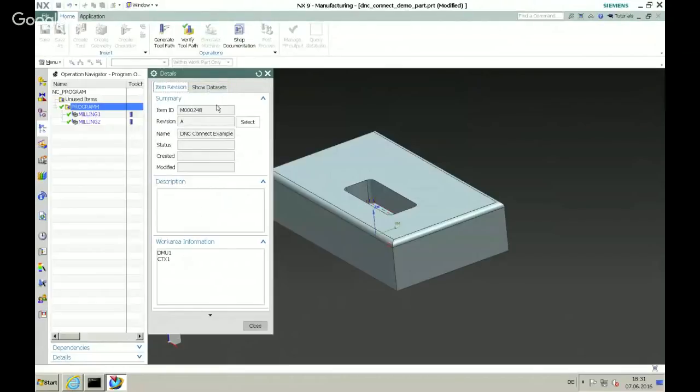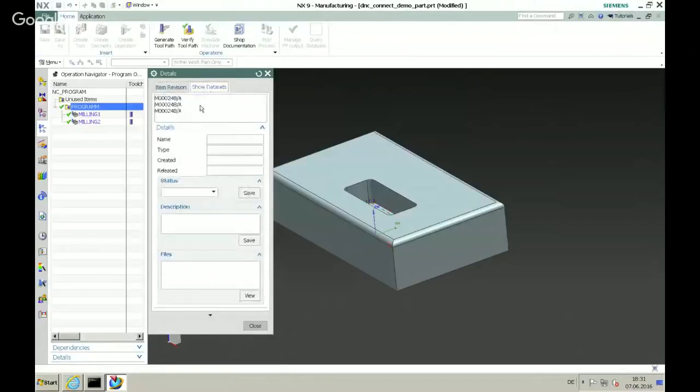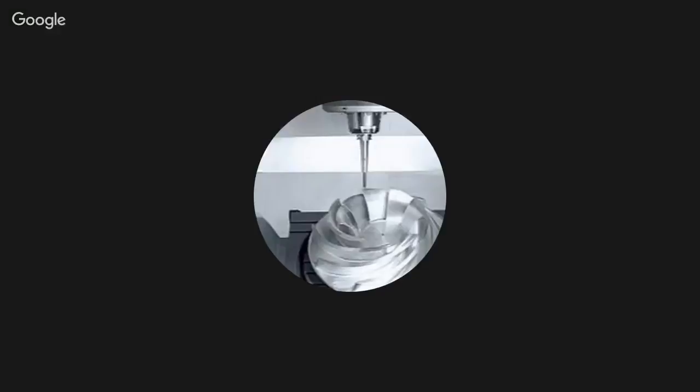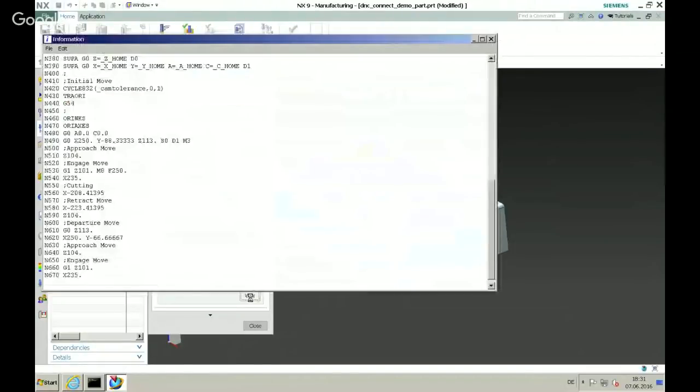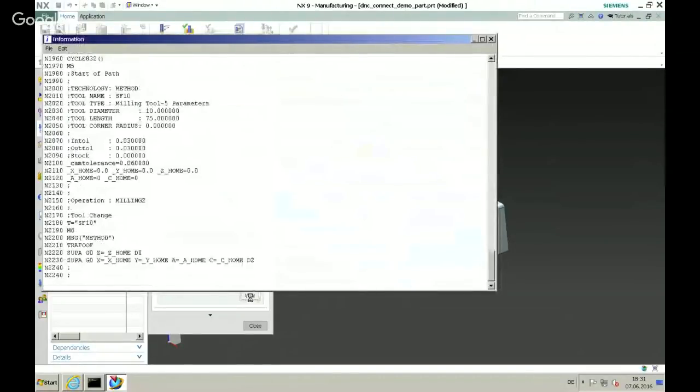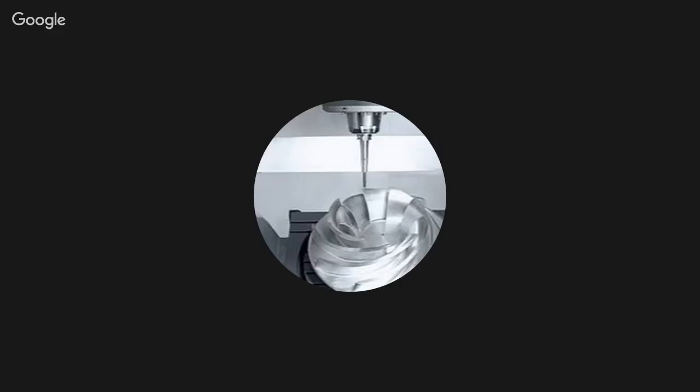Also, the work areas where I can use this program, meaning the different machines. I have the NC program here, that's the approved one. Let's view it. Okay, this is the one. As well, I have an additional text file with my operation.